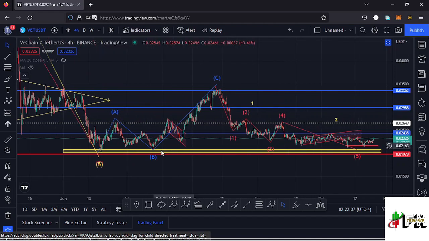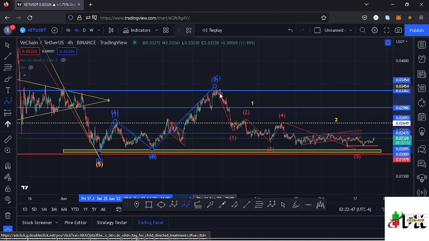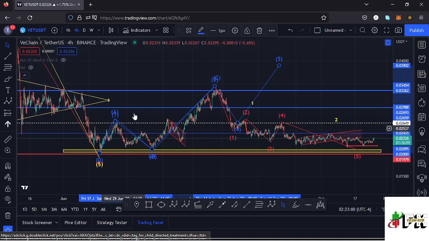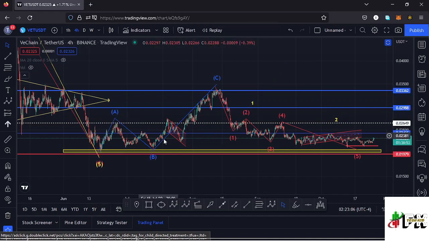Here on the 4-hour chart, after making our low down there, we saw a very nice bounce to the upper side in a movement that I was terming as an Elliott wave structure, having that as the first wave to the upper side, then a wave 2, a wave 3, then I expected the formation of a wave 4, then continue pushing higher in the formation of a wave 5 to complete a higher Elliott wave count 1. But that movement to the upper side got invalidated the moment our wave 4 over here retraced into the high of that first wave, and having done so I had to remove this Elliott wave structure from my charts and view this movement to the upper side as something else.